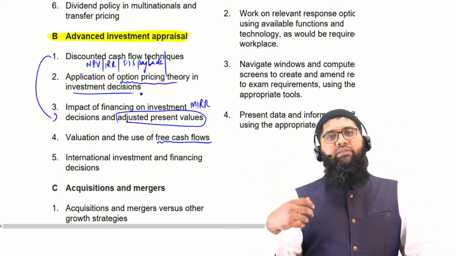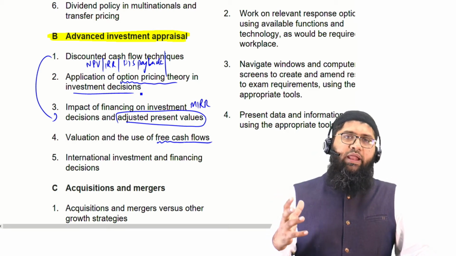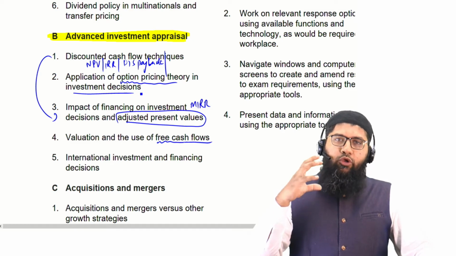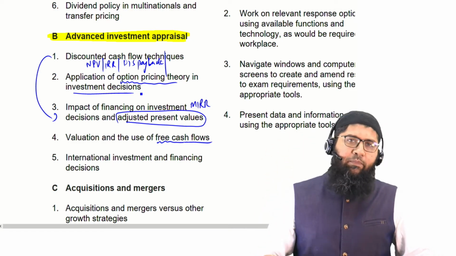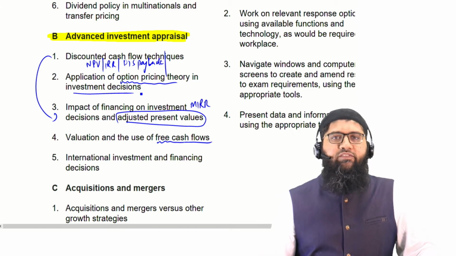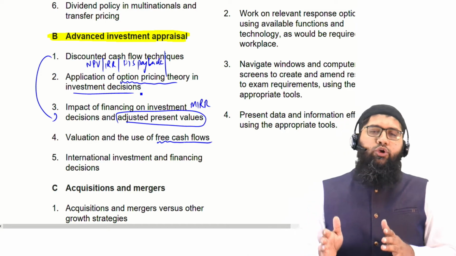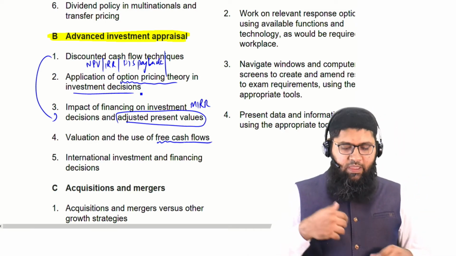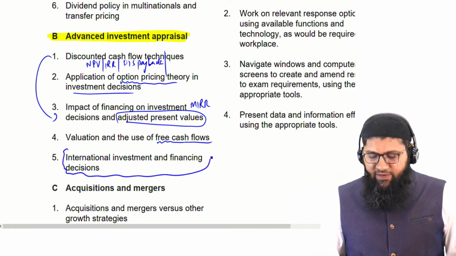So at times there are real life options that exist. So how do we actually incorporate the real life options into our investment appraisal? We are going to discuss this through this option pricing technique, that is, how do we incorporate the option pricing into the investment appraisal.